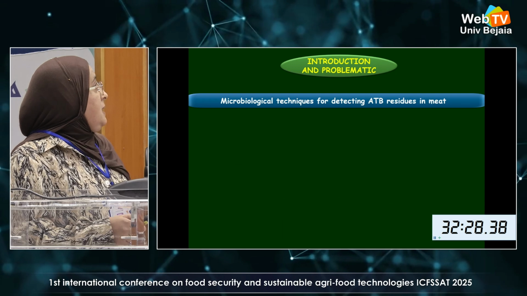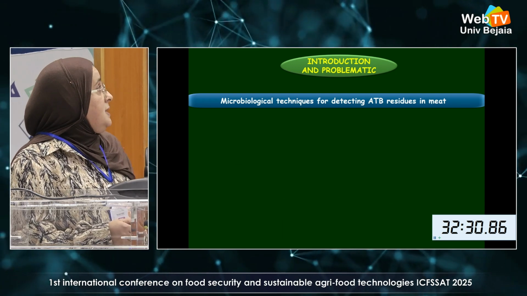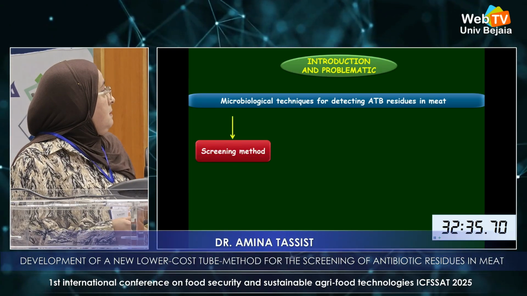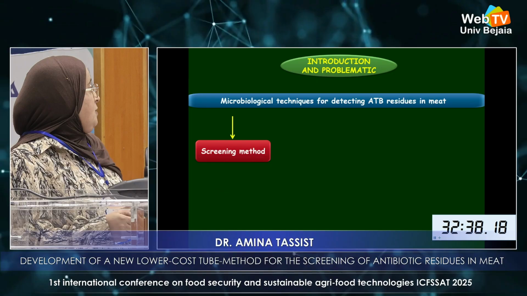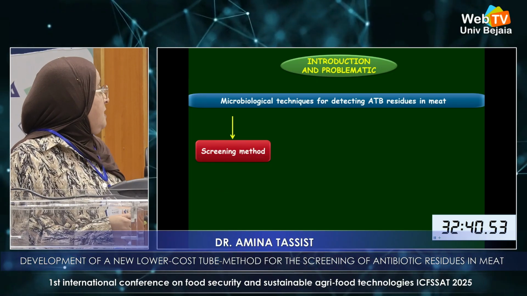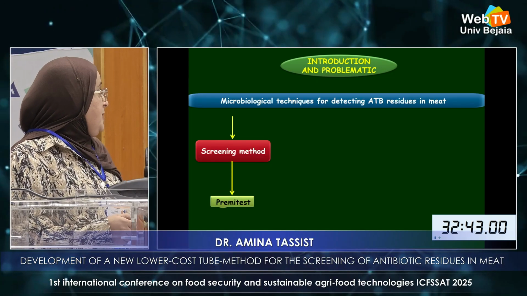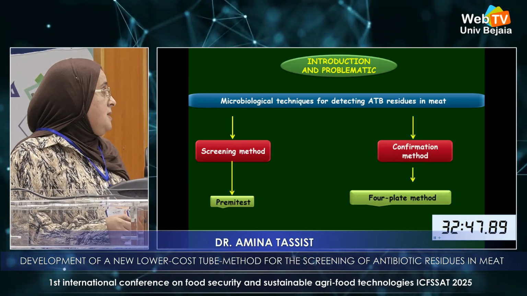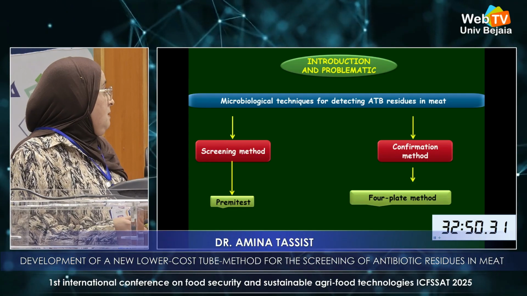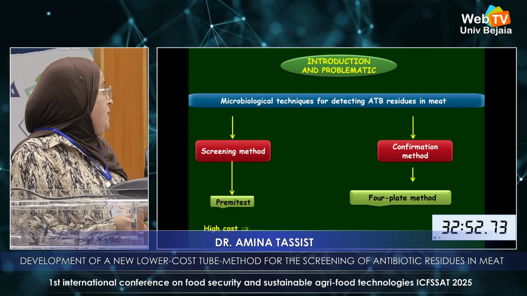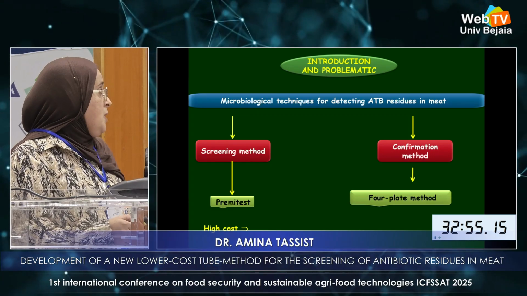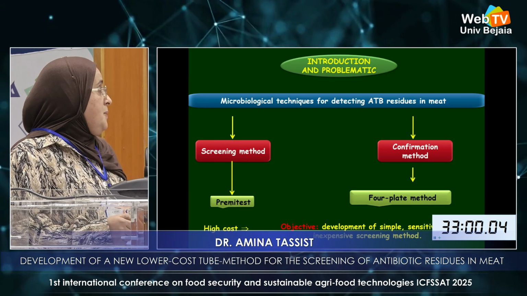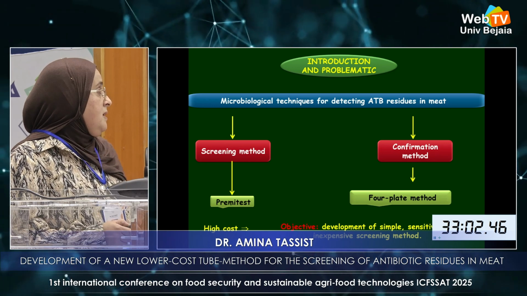Microbiological methods or techniques are widely used for detecting antibiotic residue in meat. Some of these methods are named screening methods, such as PRIMI-test, others are named confirmation methods such as the four-plate method. These methods are characterized by the high cost, so it's necessary to provide a simple, sensitive, and inexpensive screening method.